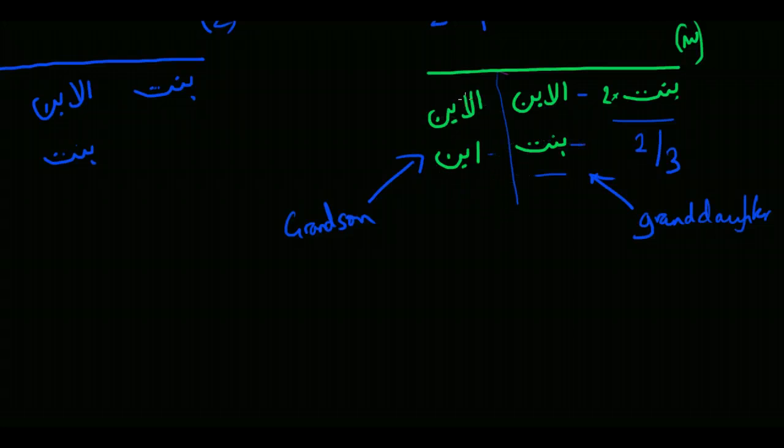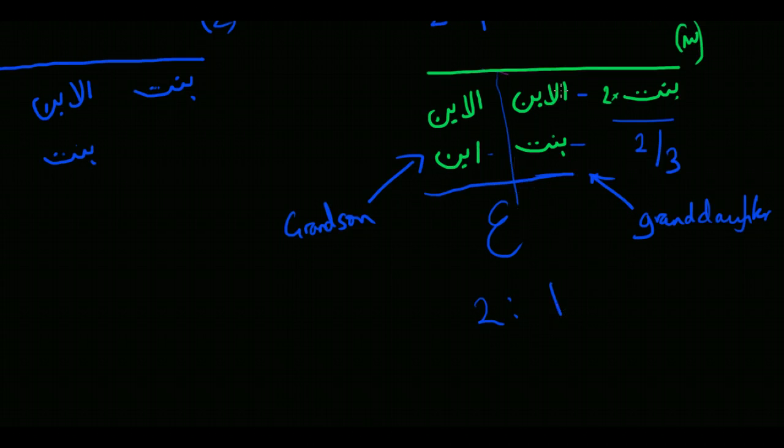However, the presence of the grandson actually means that together the grandson and the granddaughter become asaba, and they receive in a 2-to-1 ratio. So they would get a third between them, and they would share that in 3 parts: the grandson getting 2 parts, and the granddaughter getting 1.